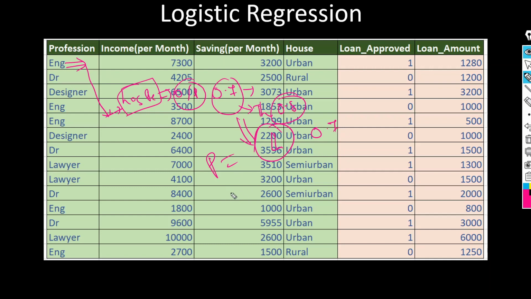So what is the probability of not having 1? We can say 1 minus p. It means 0.3. It means 0.3 probability we can say this case will not be approved, and 0.7 probability that this case will be approved.